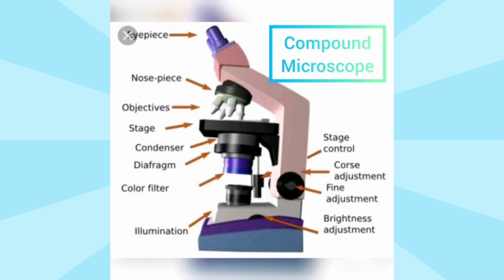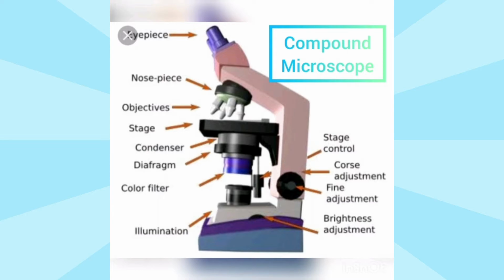A condenser bears a diaphragm. The diaphragm is used to reduce or increase the amount of light by reducing or increasing the angle, and therefore also the amount of light that passes into the condenser. Fourth one is the mirror. A two-sided mirror, plane on one side and concave on the other side, is also attached below the stage. In the absence of the condenser, the concave surface of the mirror should be used, and in the presence of the condenser, the plane surface of the mirror is used.